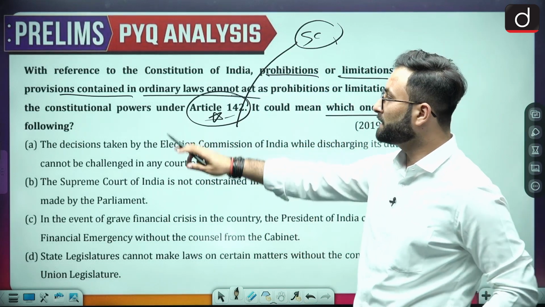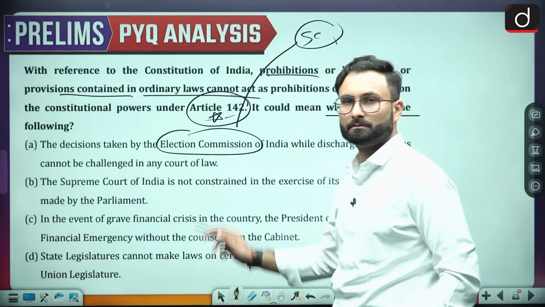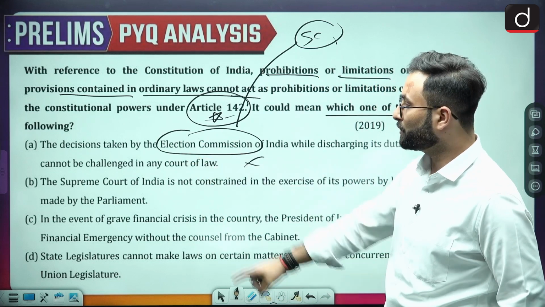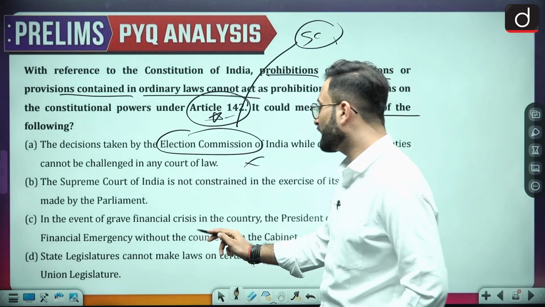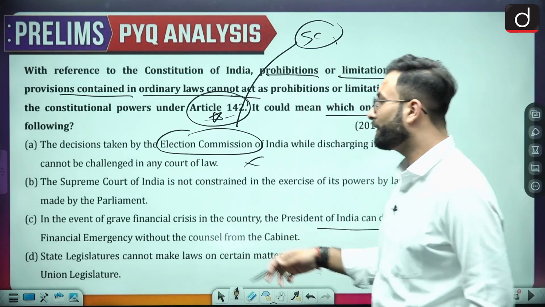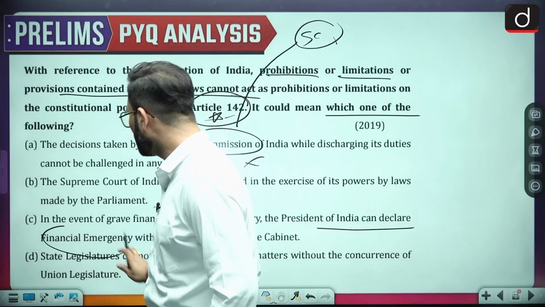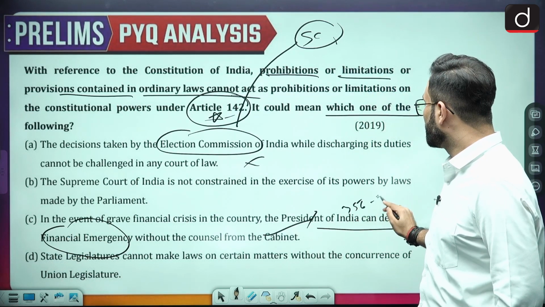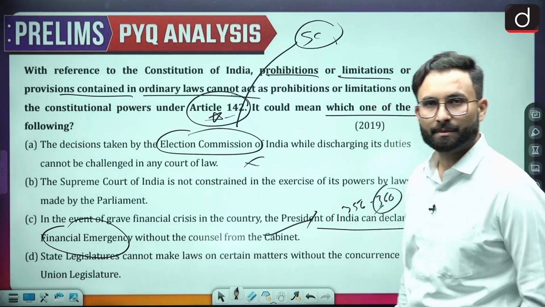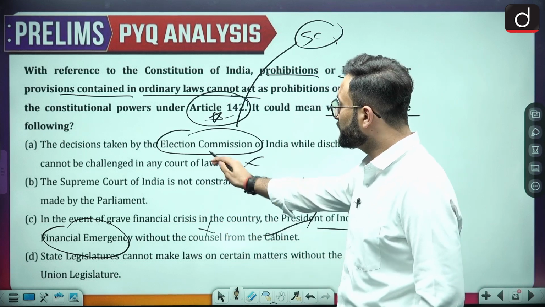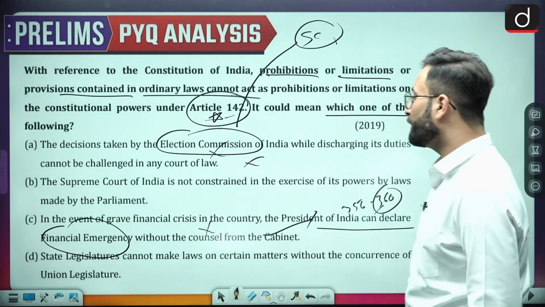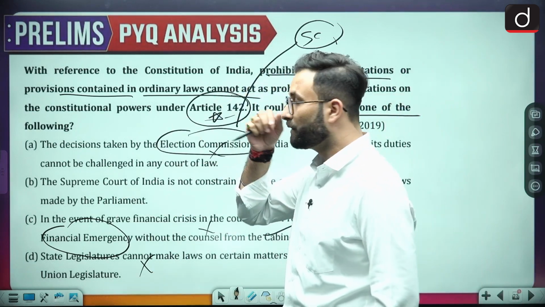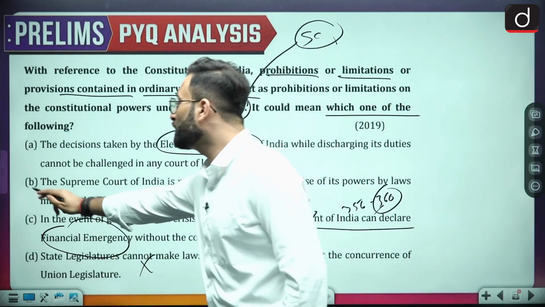Okay, now let's see the first statement. They are talking about the Election Commission, so that is wrong. Coming to the second one, that is talking about the Supreme Court, so we will keep that as an option. Coming to the next one, in the event of a grave financial crisis, the President of India can declare a financial emergency. When we talk about financial emergency, we know that the articles with respect to emergency are somewhere around 356, 360. Article 360 is basically a financial emergency. So this statement is also incorrect. The next one: the state legislature cannot make laws on certain matters without the concurrence of the Union legislature. Now this is also not in the vicinity of 142. Considering that, option B would be the right answer.